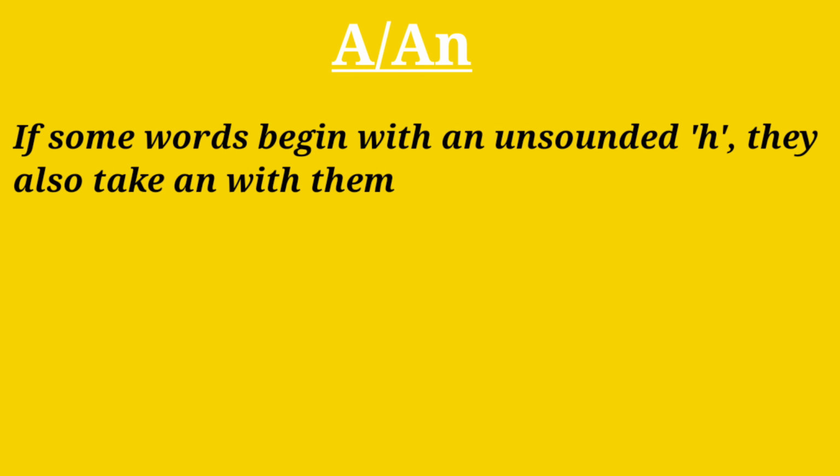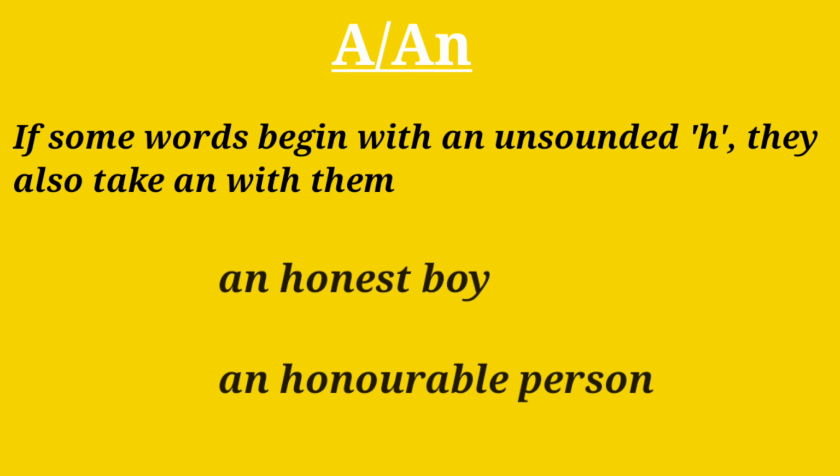If some words begin with an unsounded H or a silent H, they take an with them. For example, an honest boy, an honorable person. In both these words, honest and honorable, the H is silent and the pronunciation begins with O, which is a vowel sound, hence we place an before them.